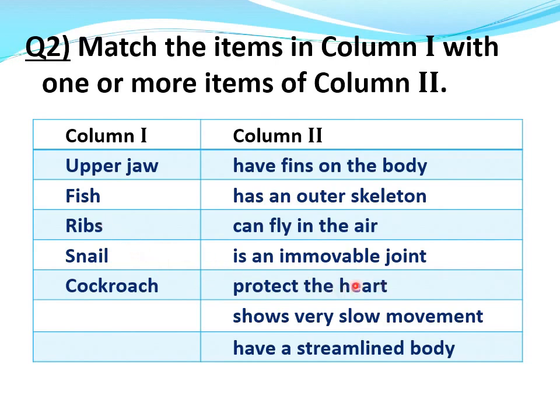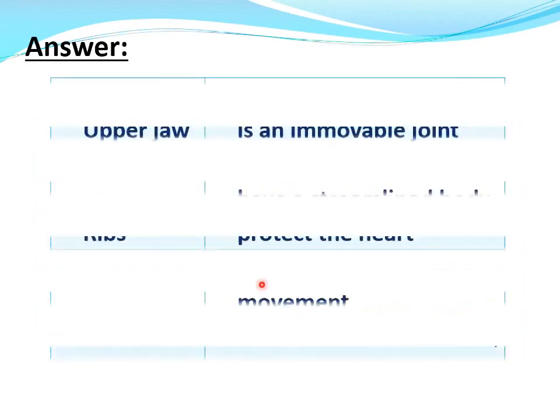This we have learnt in the previous lecture. Snail shows very slow movement. Cockroach has an outer skeleton, as we have learned in the previous question, and cockroaches can fly in the air. So you have to just match the items in column 1 with one or more items of column 2. Right answer, write it down.